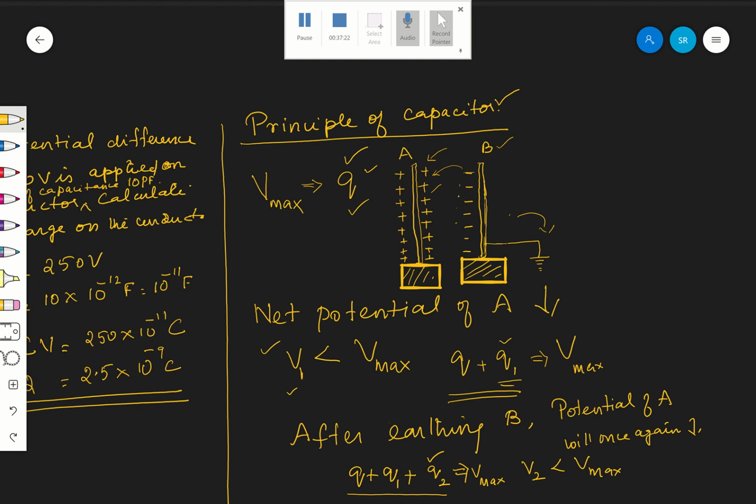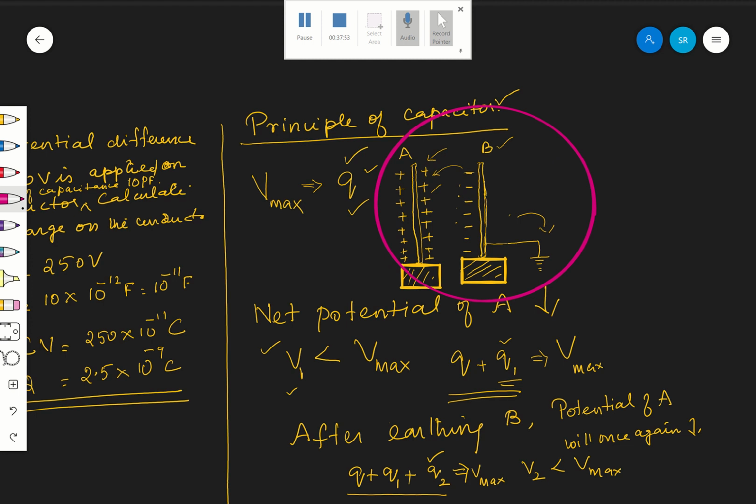In between them there will be air or any dielectric medium: paper, mica, glass sheet, thin plastic sheet. It is very small, but it can hold a very large amount of charge. This combination of two plates A and B is what is called a capacitor.